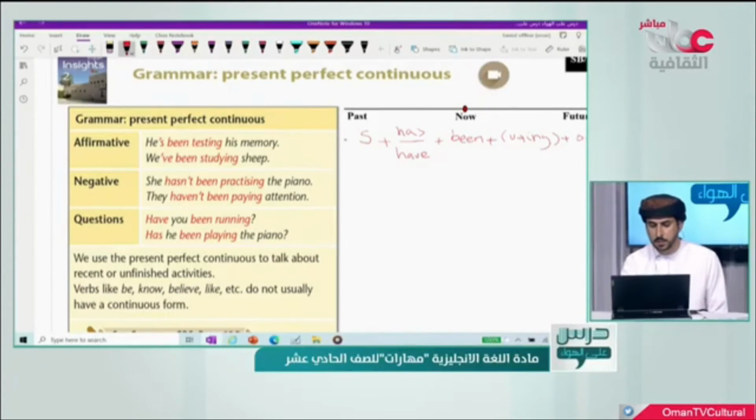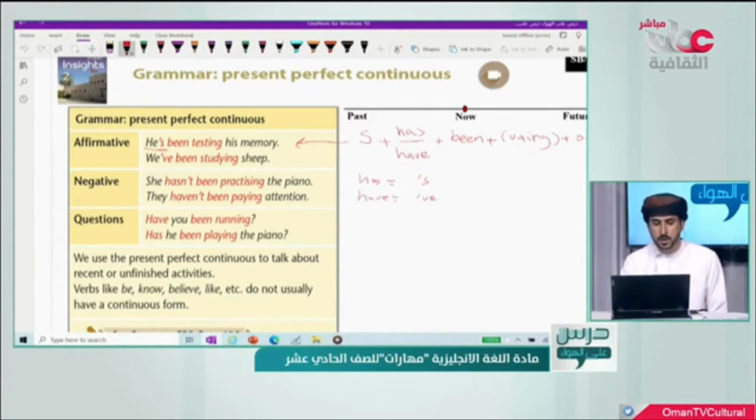Let's check the first example here. Here we have the subject he. That's why we use has. But if you look at the word has here, it is abbreviated to apostrophe s only. So instead of writing has like this, we can write it like this. Instead of writing have in this way, we can write it like this.